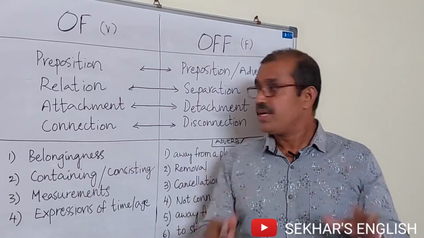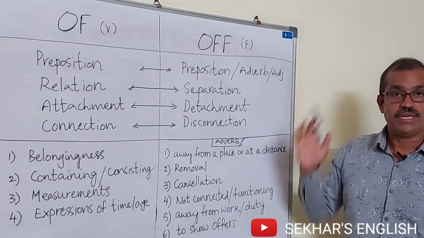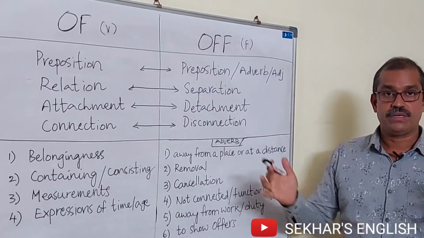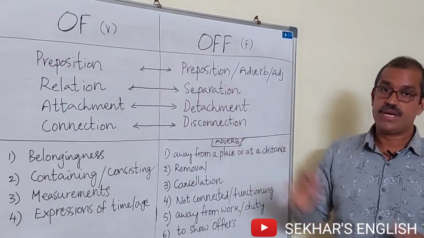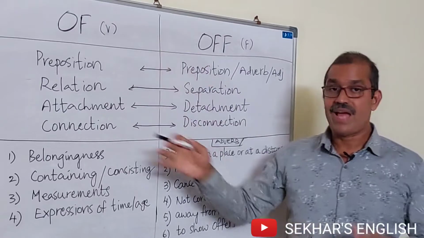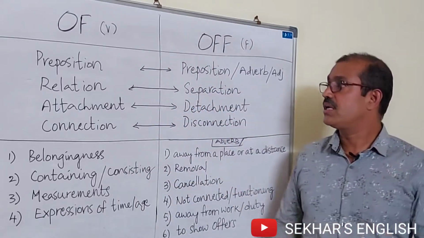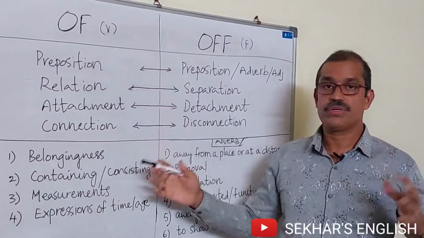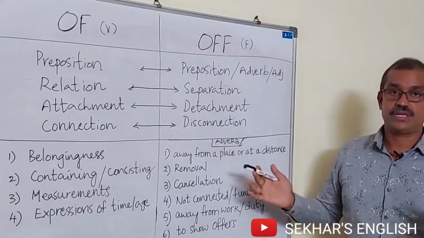Of indicates relation, whereas off indicates separation. It indicates relation, it indicates separation, it indicates attachment, it indicates detachment. In a nutshell, we can say of shows connection, off shows disconnection.